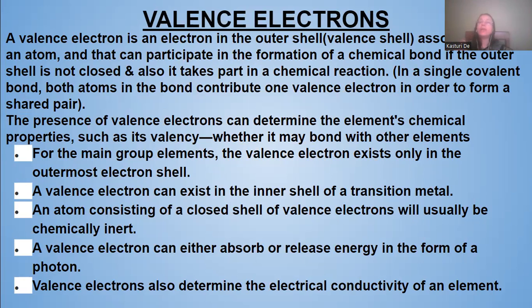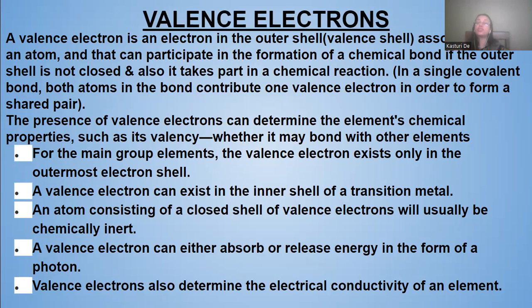For the main group elements, the valence electron exists only in the outermost electronic shell. The valence electron can exist in the inner shell of a transition metal; in transition metals, the inner shell can also contain valence electrons.